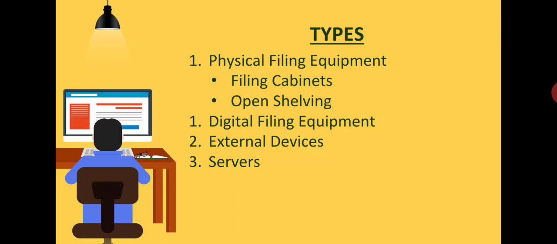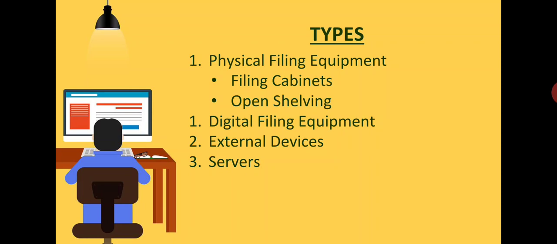Then after, the next one, that is open shelving system. When the shelves are there and when openly an organization is going to store the files, that system will be known as physical filing equipments. It is the best alternative to filing cabinet.